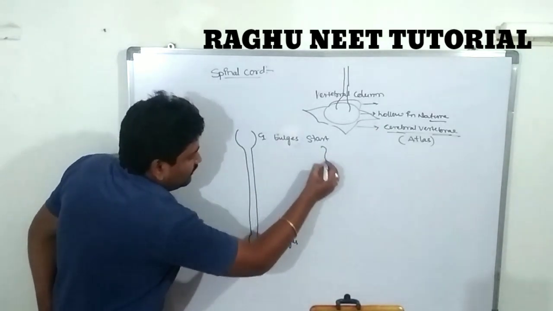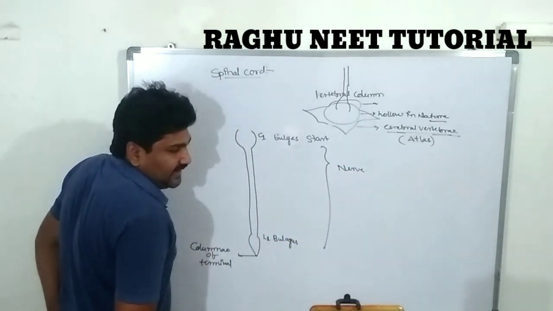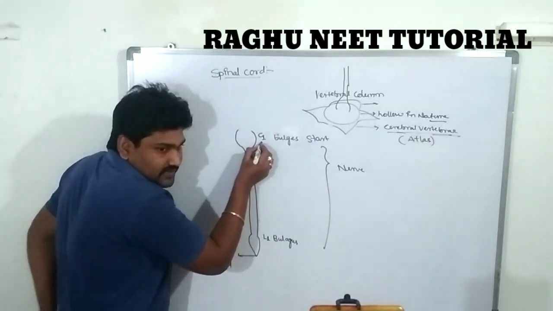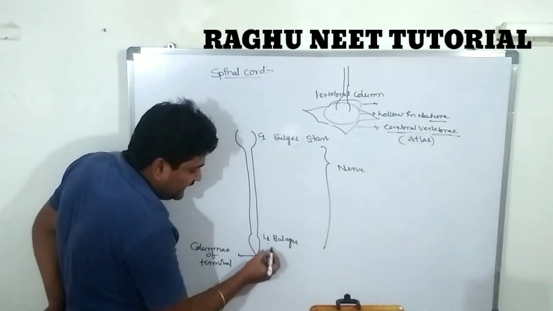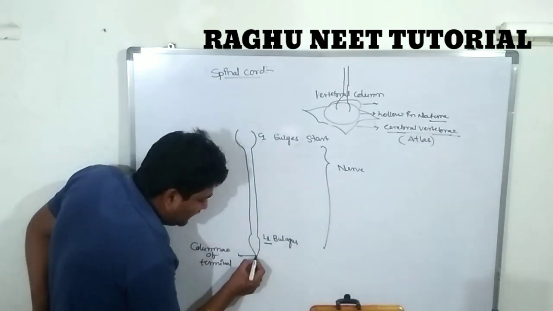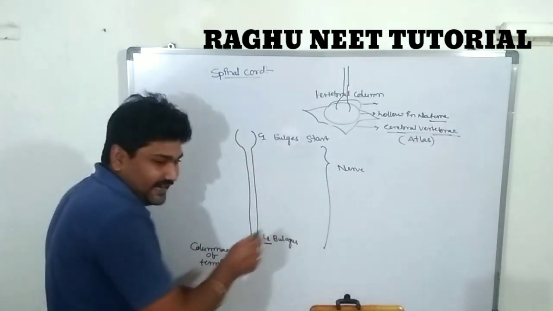This is known as the nerve part. The nerve part of the spinal cord starts from the cervical region and ends with the lumbar. Another, non-nervous extension, very important, comes from the lumbar region.